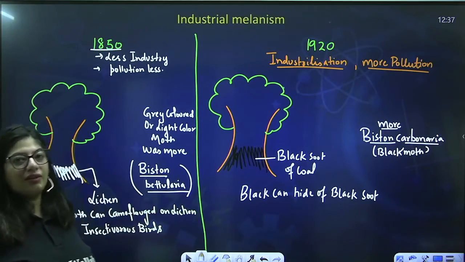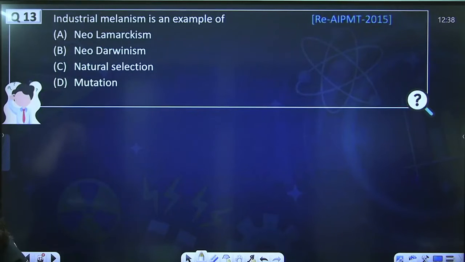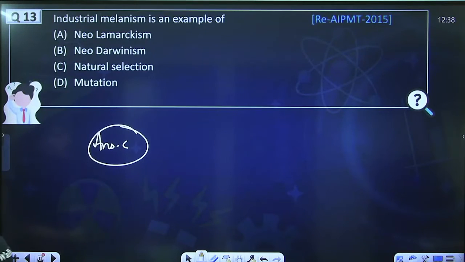This was another evidence. Okay, so let's do this question. Industrial melanism is an example of neo-Lamarckism, neo-Darwinism, natural selection and mutation. Very simple. It's an example of natural selection. Okay, alright, so it's a previous year question, so it needs to be done.